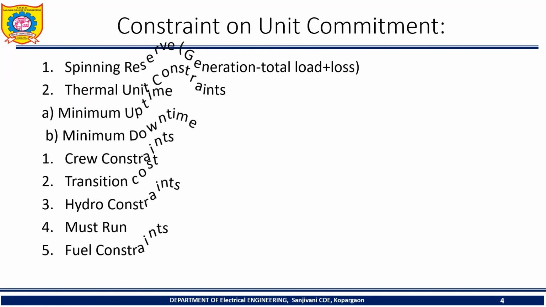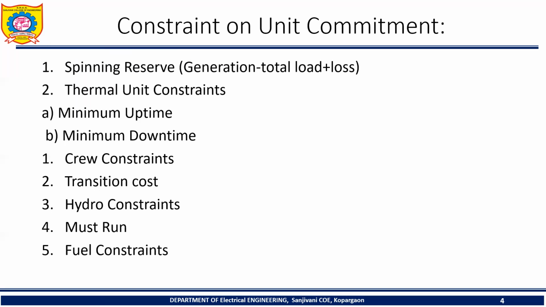The last one is fuel constraint. Some plants cannot be operated due to deficiency of fuel supply. Sometimes it is required to burn a specific amount of fuel in a given time. For example, if coal is not sufficient, then you have to burn another fuel which is available. Okay, so this is about the various constraints on unit commitment.